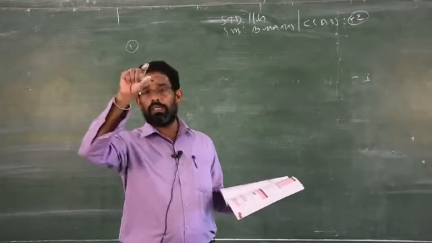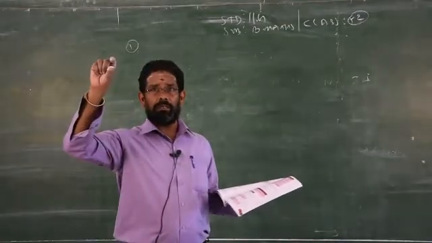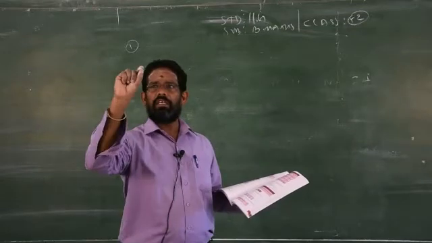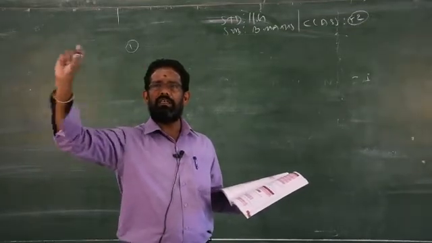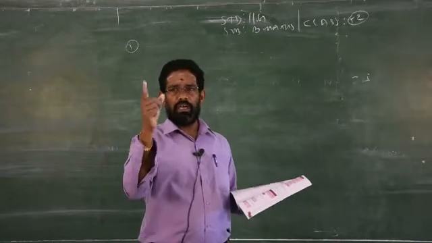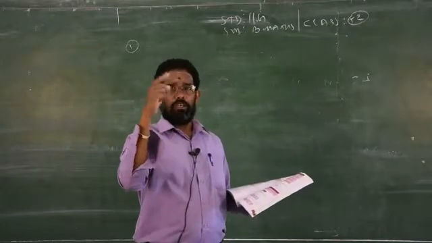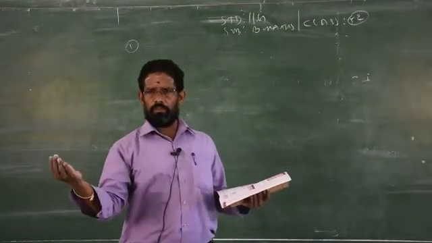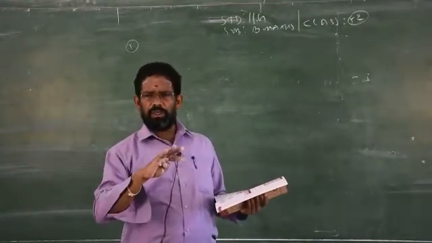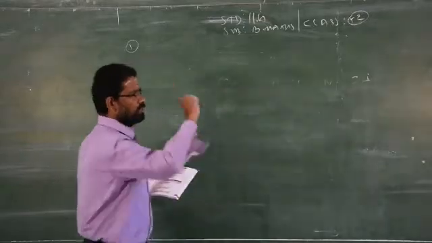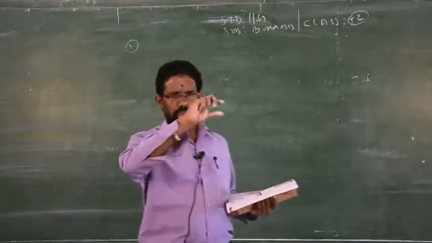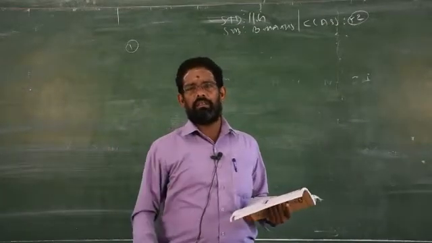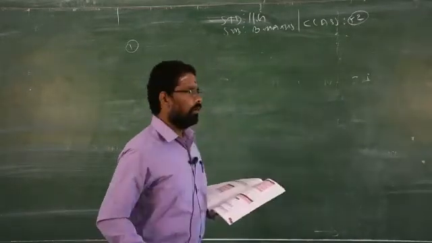You have to see only the first row, the size of the shares, whether it is given in order or not. If it is not in order, you have to write it in order. Once you rewrite the given question in order, you automatically have to change the frequency also. So don't change only the first row alone. When you change the first row into order, then the corresponding frequency also you have to write in the exact places. Otherwise you will get wrong answers.